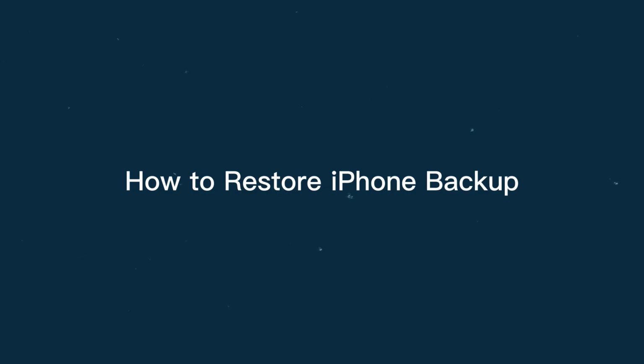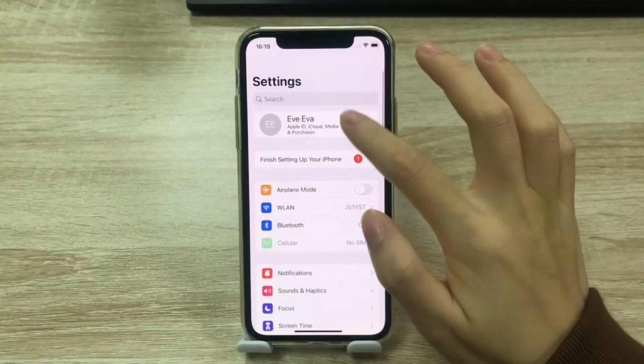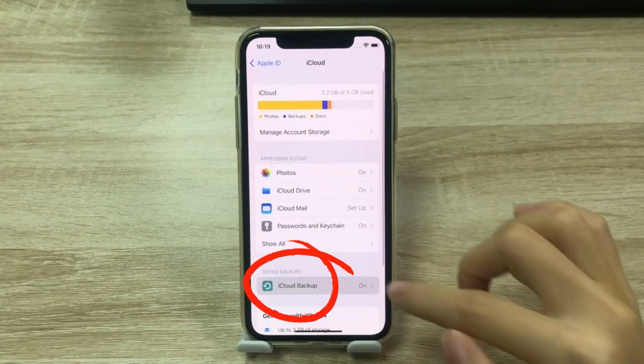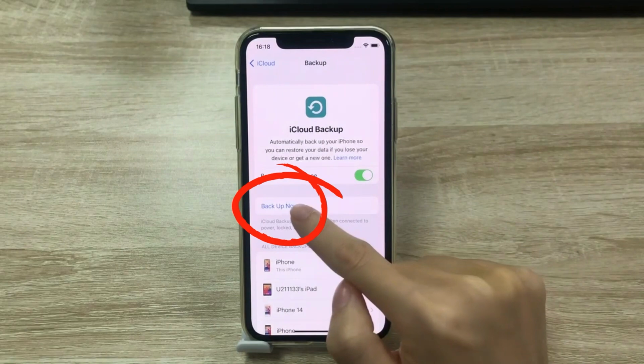Today's video will show you how to restore iPhone backup. First, open iPhone settings. Tap your Apple ID. Click iCloud. And tap iCloud Backup. Click Backup now.